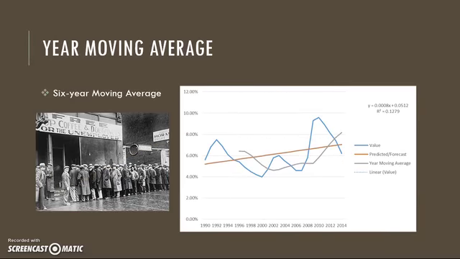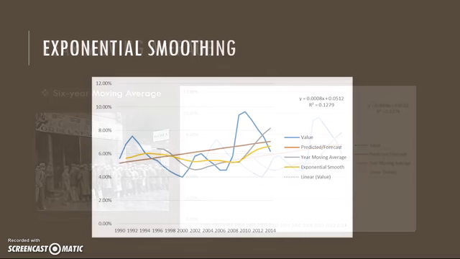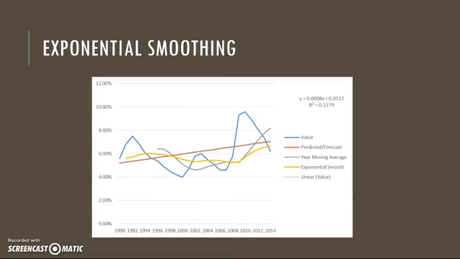After calculating a 6-year moving average, I added this data to my line graph. Although this data does not perfectly match my values, it definitely does a better job taking into account the rise and fall of unemployment percentages than the predicted forecast did. After calculating the moving average, I calculated the exponential smooth values with a coefficient of 0.1. These values are definitely more accurate than the predicted forecast, but do not have as heavy rises and drops in percentages as the moving average does.